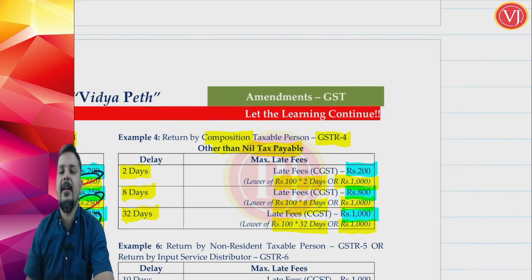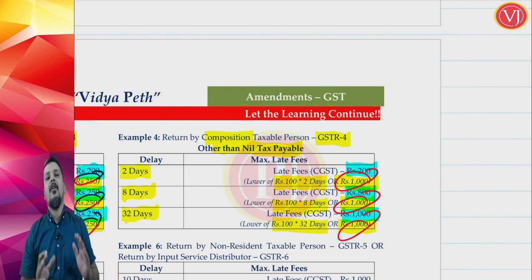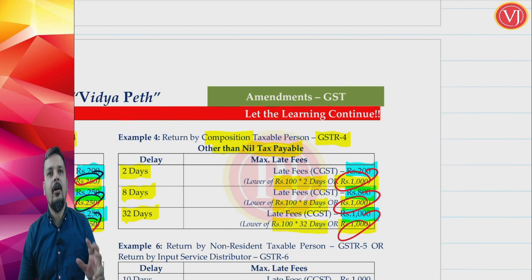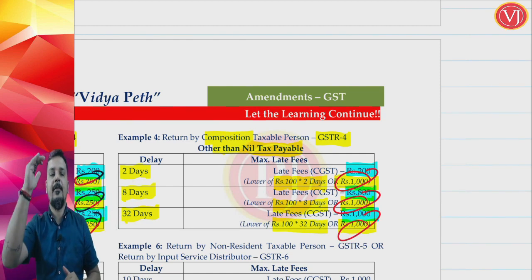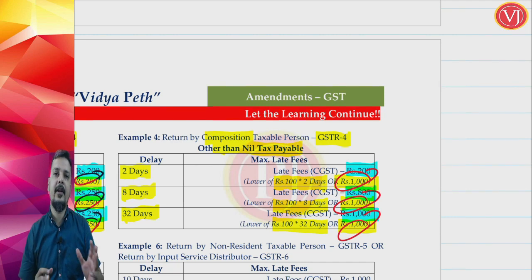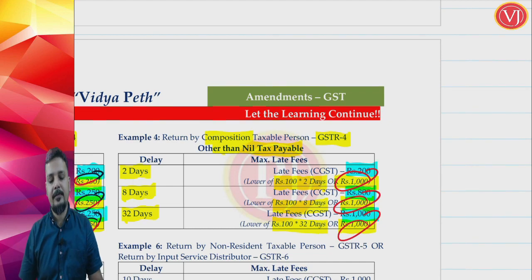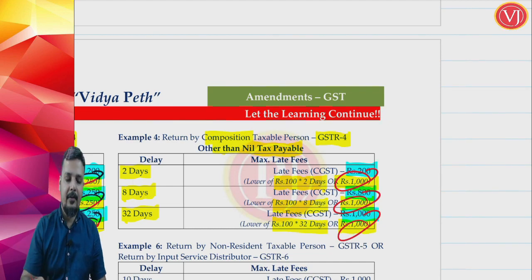So if it is other than nil cases, the upper limit is 1,000. In a composition taxable person, your previous year aggregate turnover is not at all relevant. All you have to see is, if it is a nil case, the slab is 250, 100 rupees per day of delay, or 250, whichever is lower. If it is other than a nil case, it is 100 rupees per day of delay, subject to the maximum slab, which is 1,000. That is for your GSTR 4.